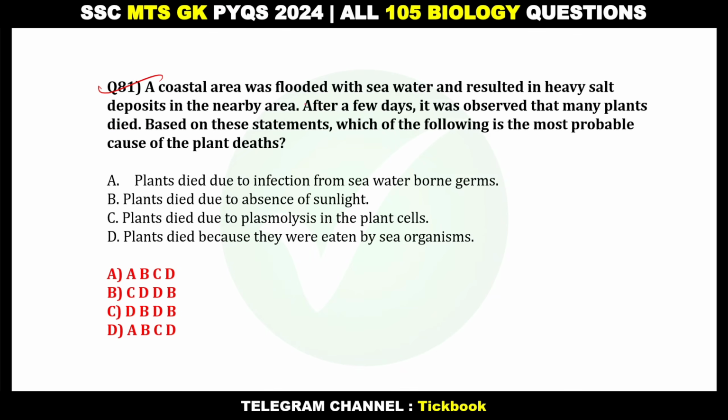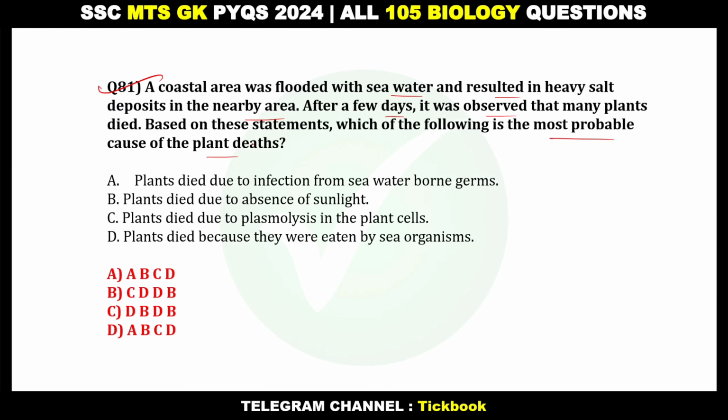81. A coastal area was flooded with seawater and resulted in heavy salt deposits in the nearby area. After a few days, it was observed that many plants died. Based on these statements, which of the following is the most probable cause of the plant deaths? A. Plants died due to infection from seawater-borne germs. B. Plants died due to the absence of sunlight. C. Plants died due to plasmolysis in the plant cell. D. Plants died because they were eaten by sea organisms.